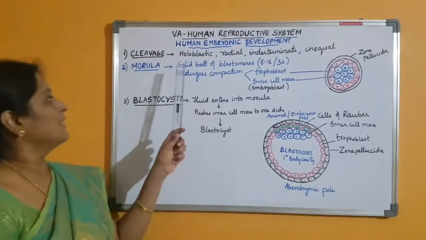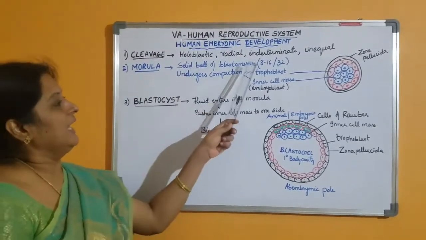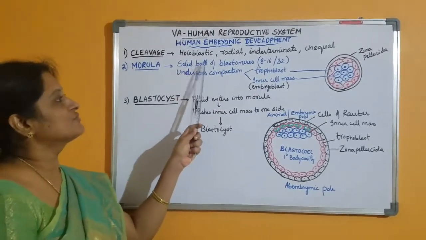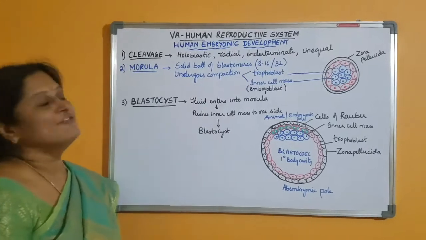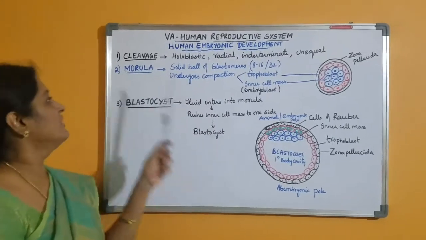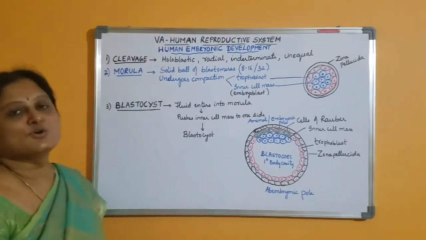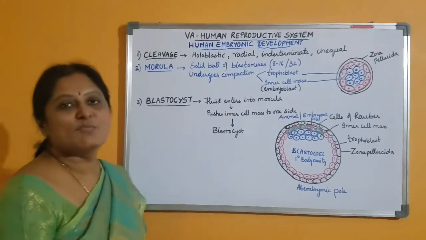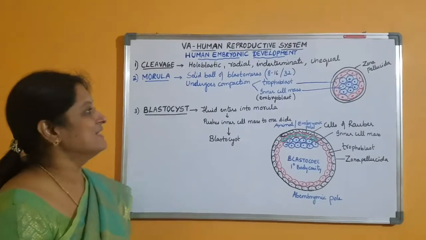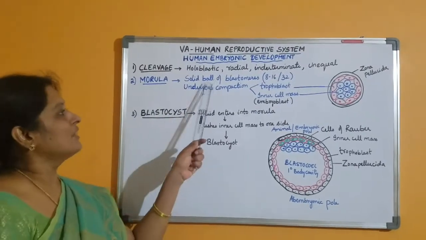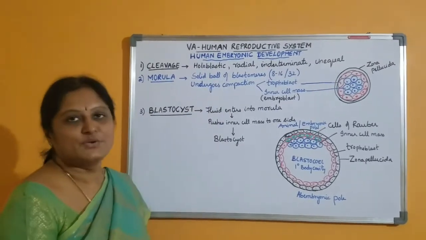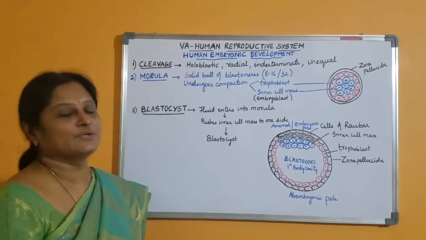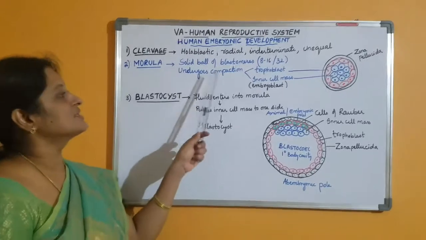The embryo at the 8 to 16 cell stage or 32 cell stage, which is in the form of a solid ball of blastomeres resembling a mulberry, we call the morula. So the morula is a solid ball of blastomeres, and its development occurs in the isthmus. The morula then moves into the uterus. In the uterus, the further development of the morula takes place, where it undergoes a process